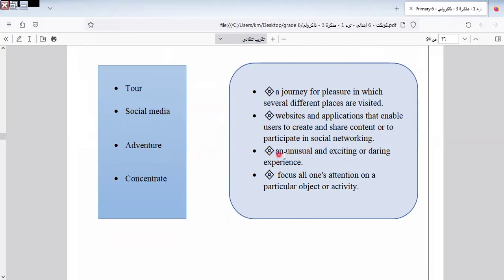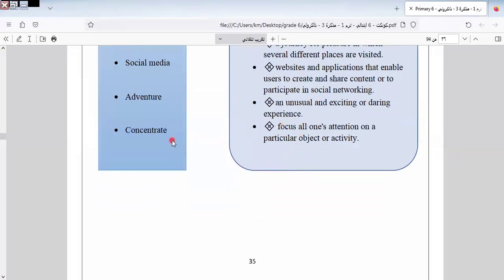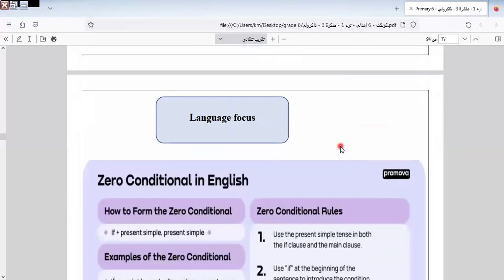Adventure. What is the meaning of adventure? An unusual and exciting or daring experience. Concentrate. What's the meaning of concentrate? Focus all one's attention on a particular object or activity.